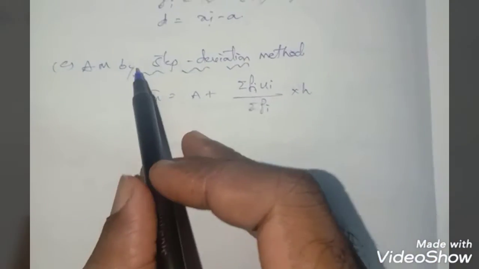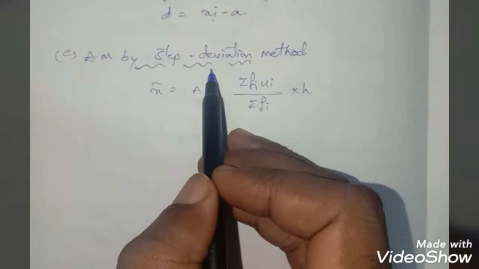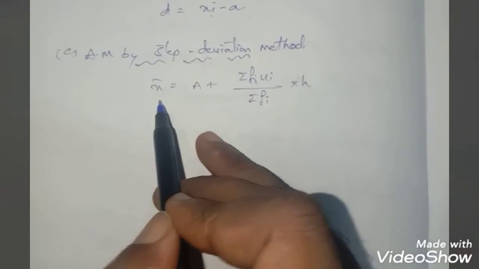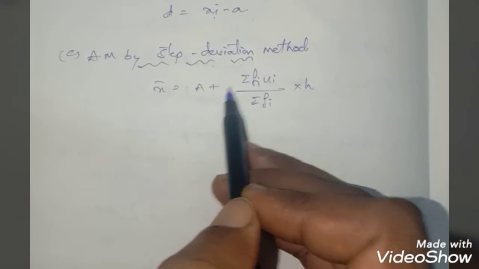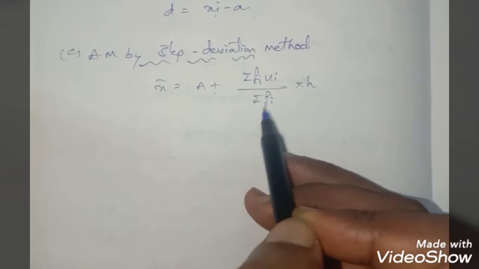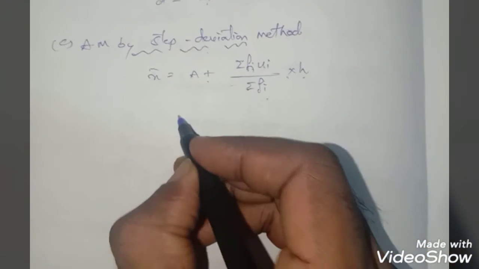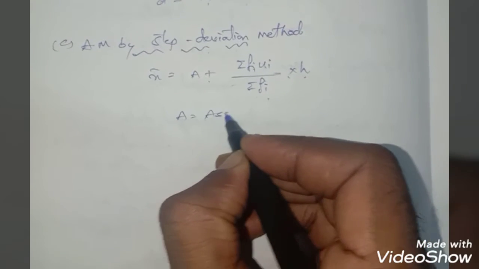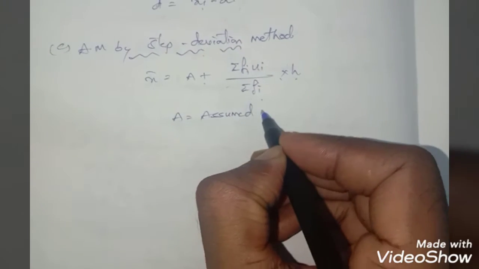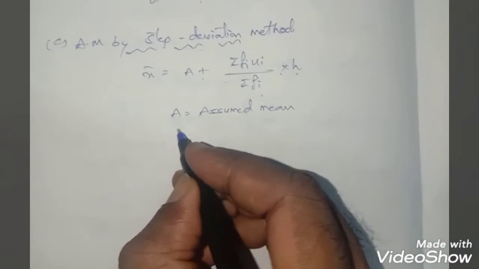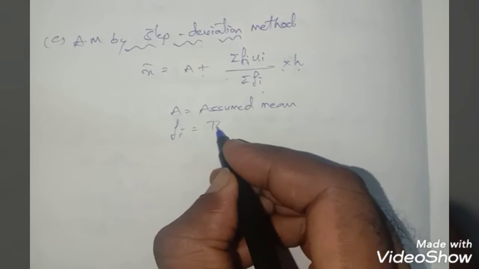This is the third formula to find arithmetic mean, using the step deviation method. For this method you have the formula x bar equals a plus summation fi ui divided by summation fi, into h. Now what is a? We already know a is the assumed mean. And fi is the total frequency.